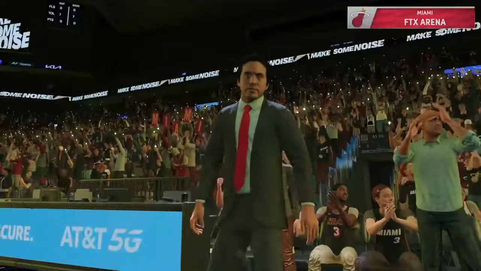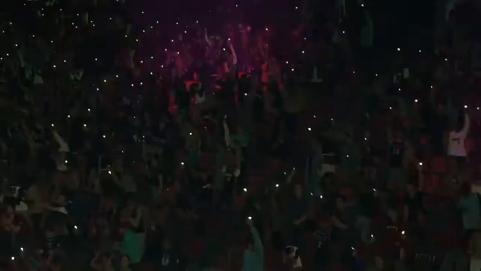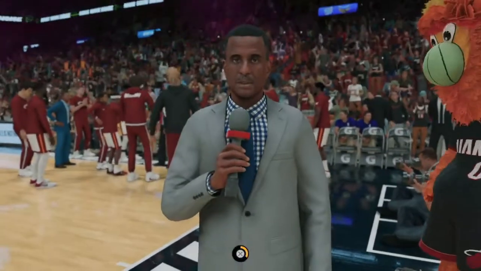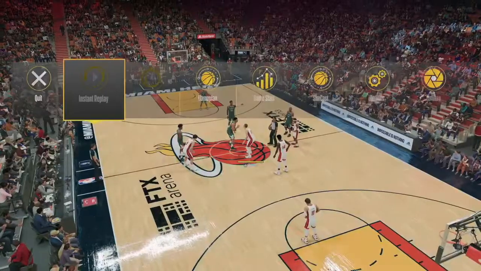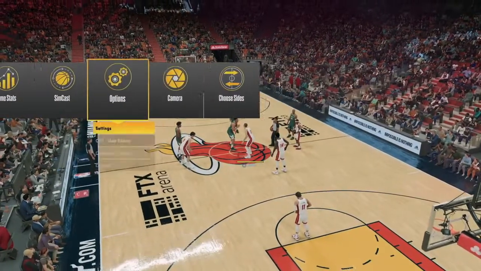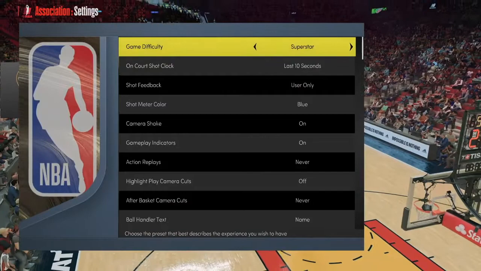I do want to show you that I've decided to play in Superstar mode for this. You can see here I'm changing the difficulty over to Superstar. I don't know why I was in All-Star.